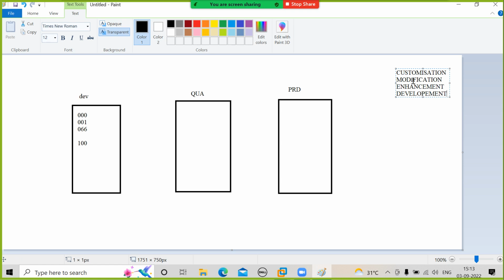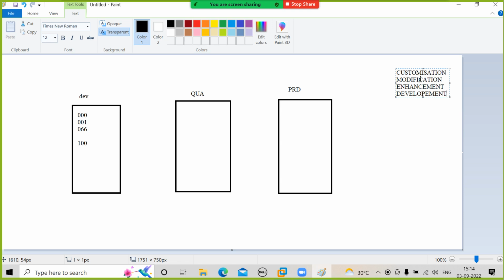Modification is what? There is a standard program. For example, there is a sales order screen. You want something changed in that. You have cash; instead of cash, you need total. There you have to edit that, right? So you have to edit that backend program which is generating that report. That is called a modification. Modification is nothing but changing standard repository objects. There will be one standard program which is delivered from SAP. You are modifying that program, which is called modification.